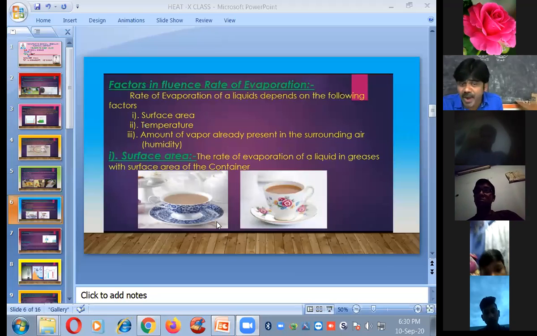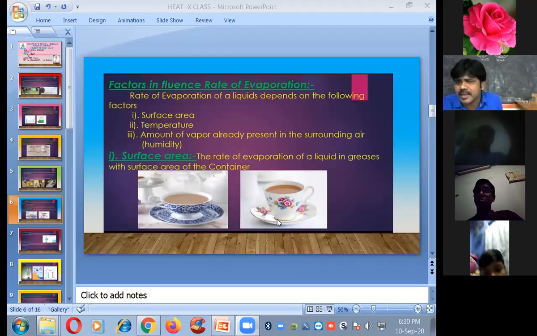Here I take one saucer and another one cup. Which one evaporates quickly here? You take the same amount of tea or water. Generally, here you observe that in the saucer, the water or the tea evaporates quickly. Why? What is the reason here? Because of the surface area.